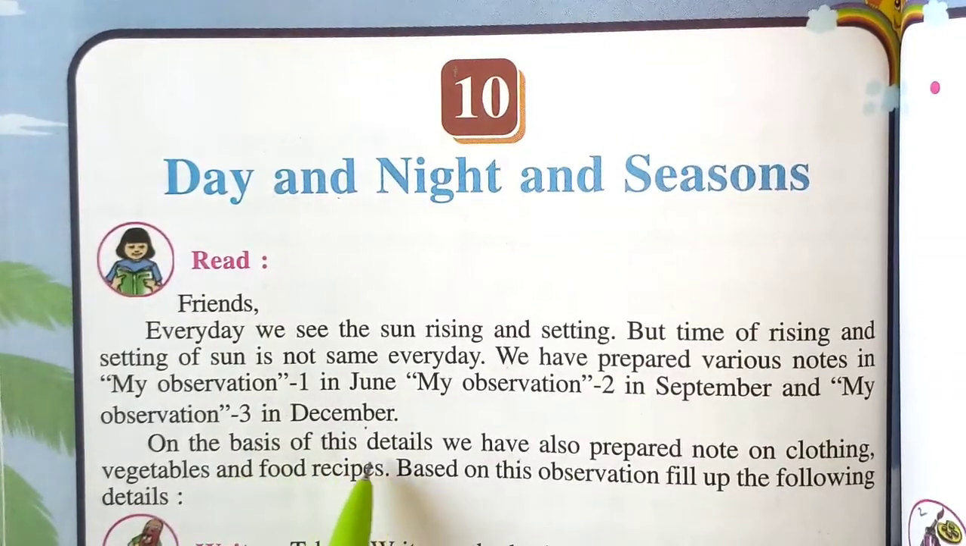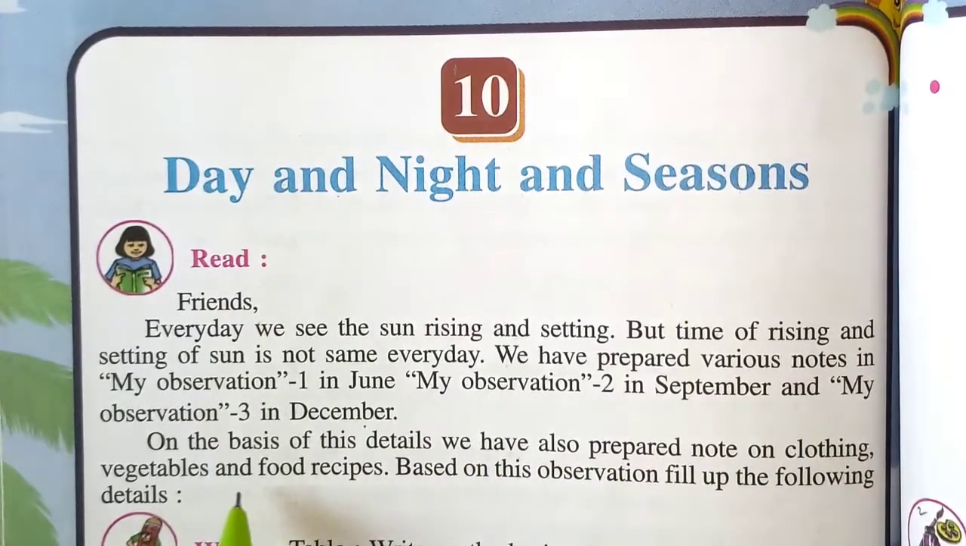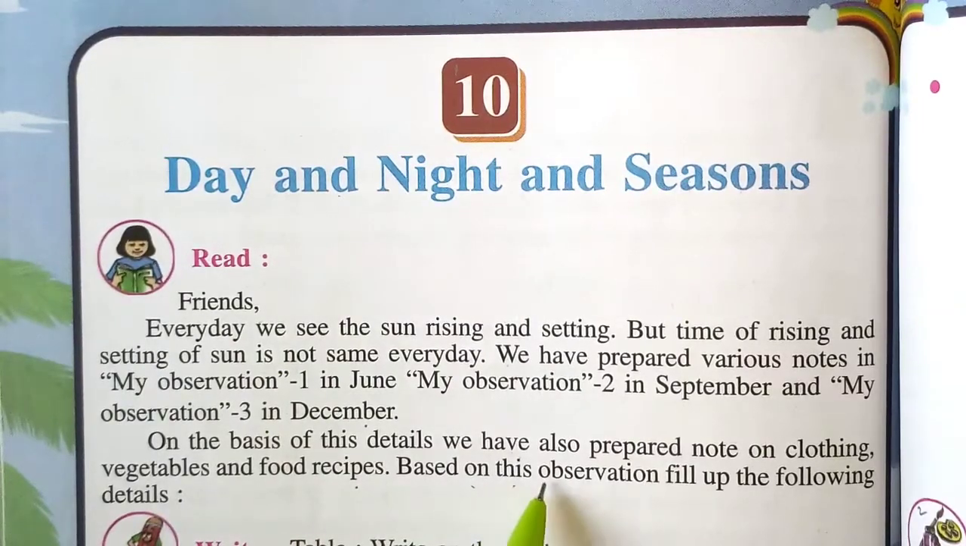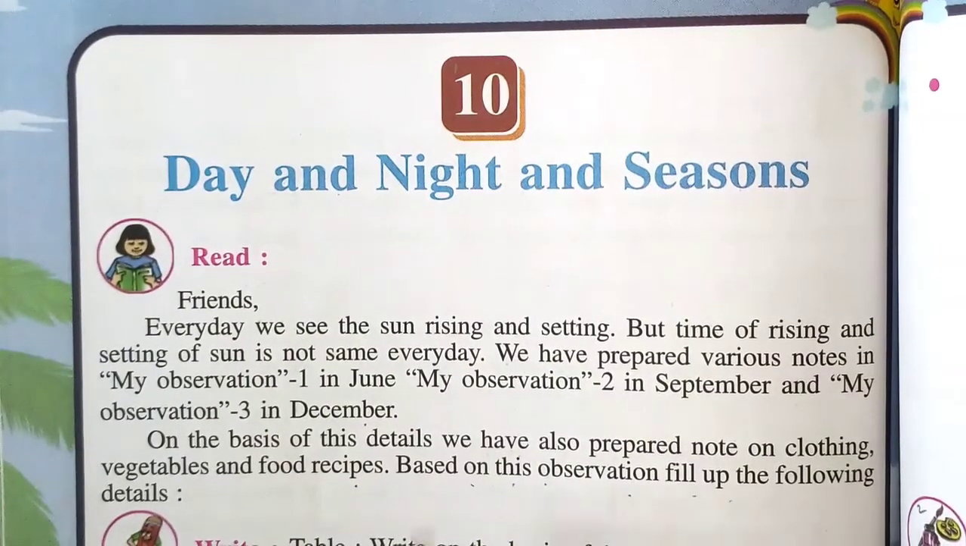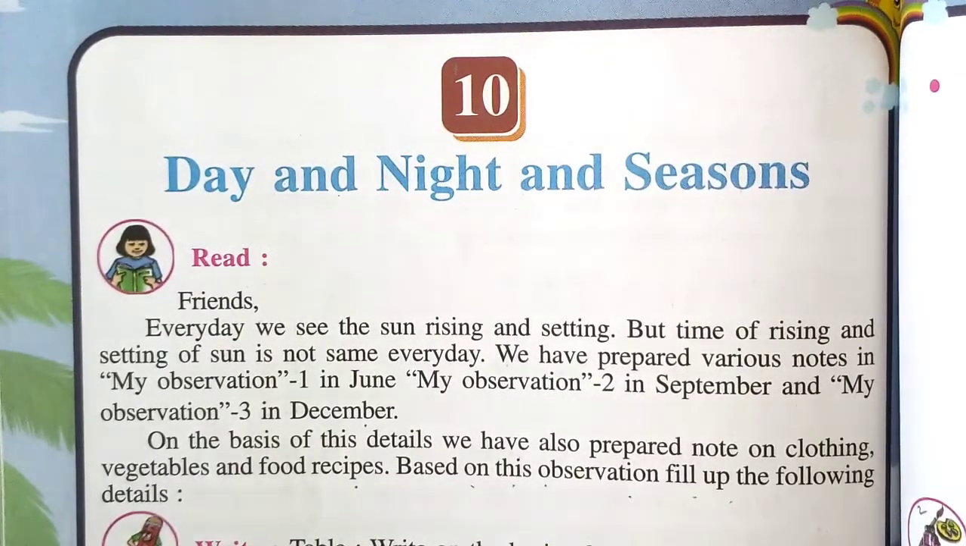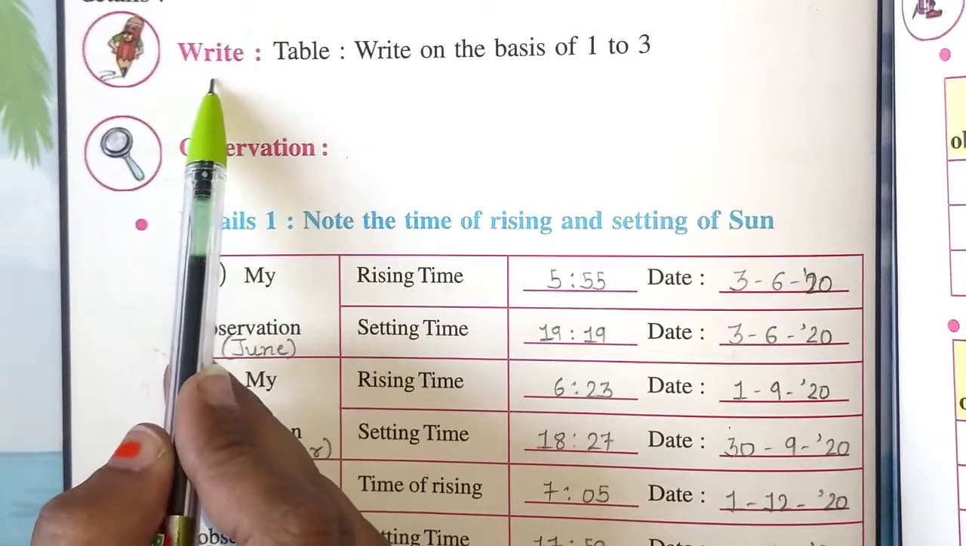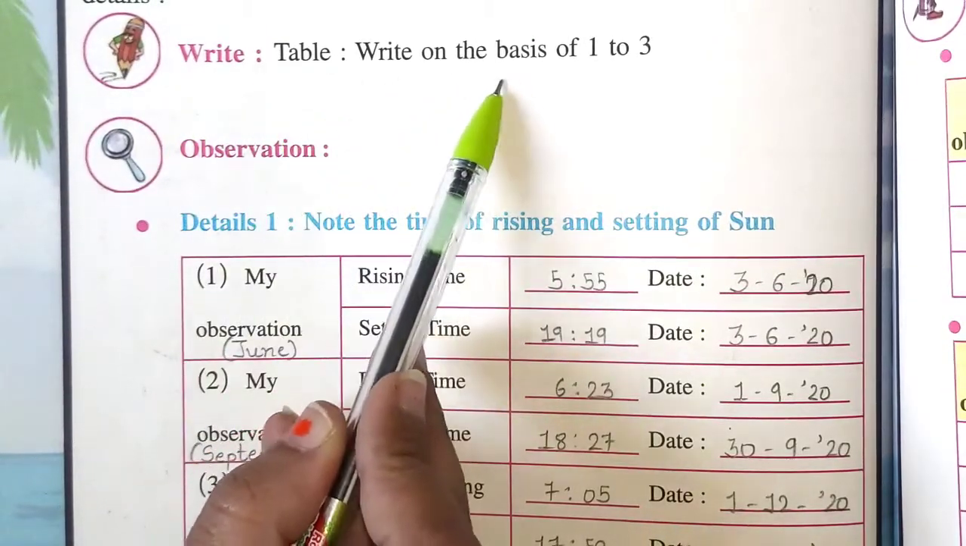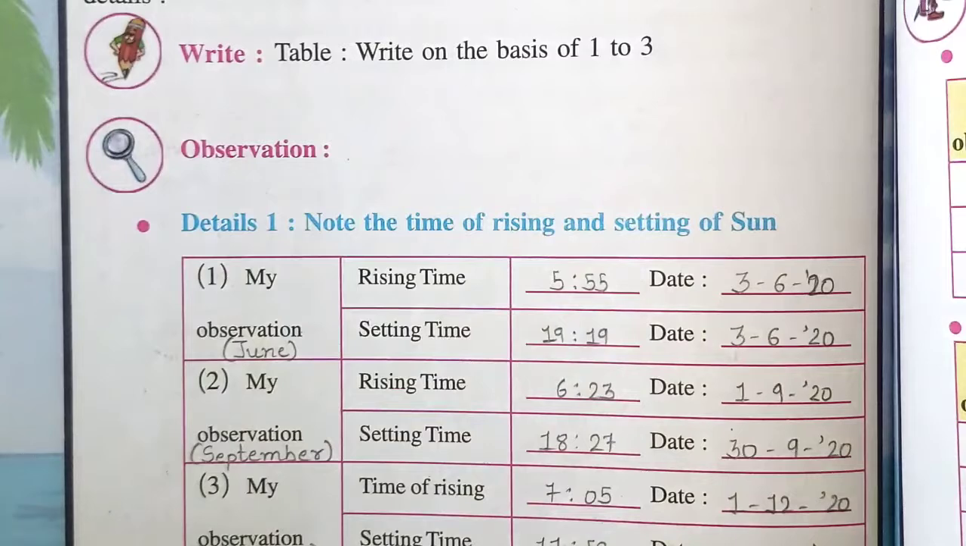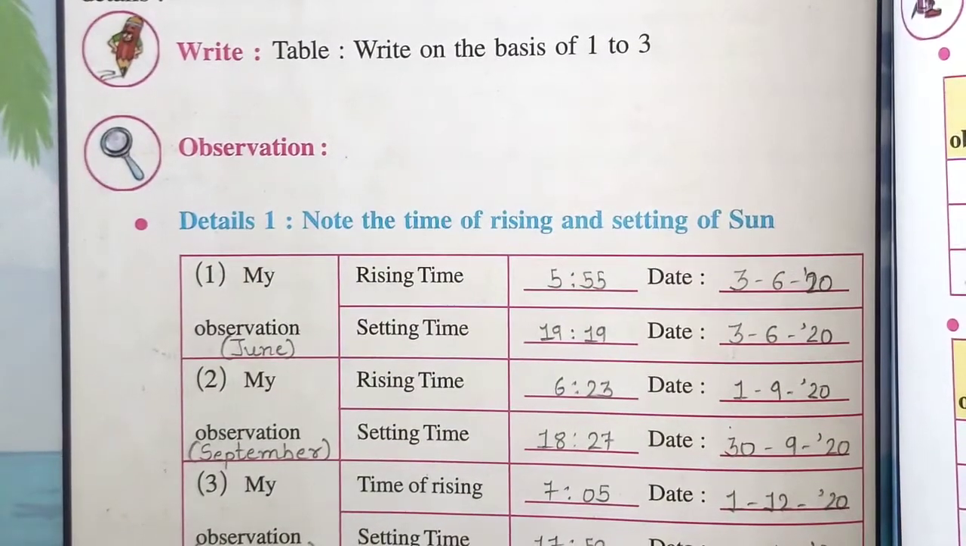On the basis of these details, we have also prepared notes on clothing, vegetables and food recipes. Based on this observation, fill up the following details. We have to fill up the details, and on the basis of these details, we will learn about clothing, vegetables and food in different seasons. Write. Table. Write on the basis of 1 to 3. Here we have to fill up the table.